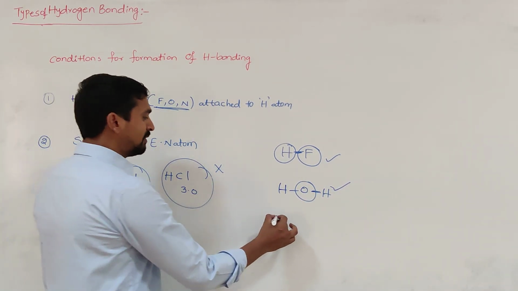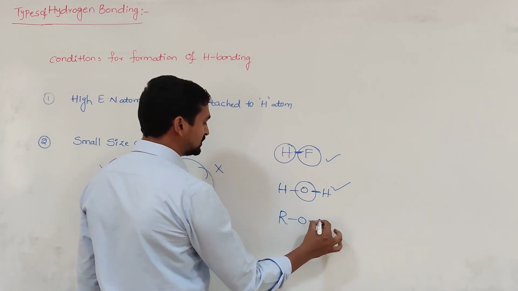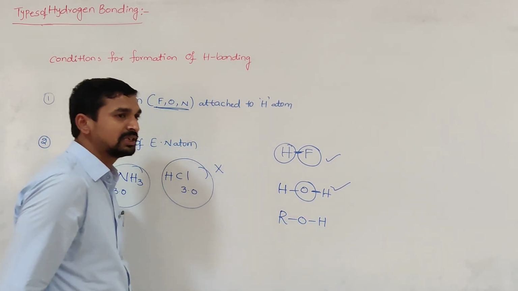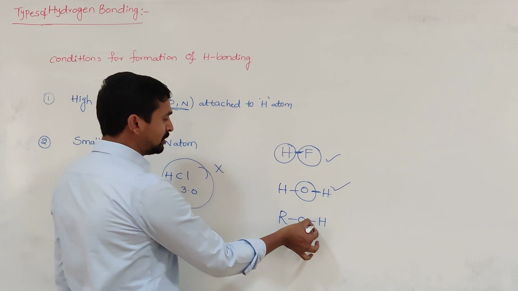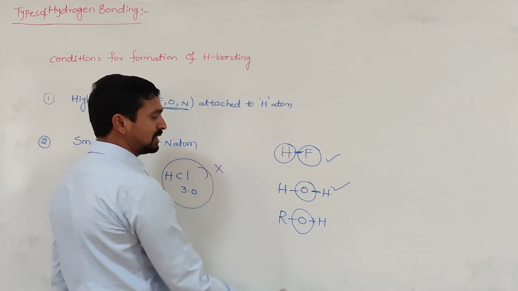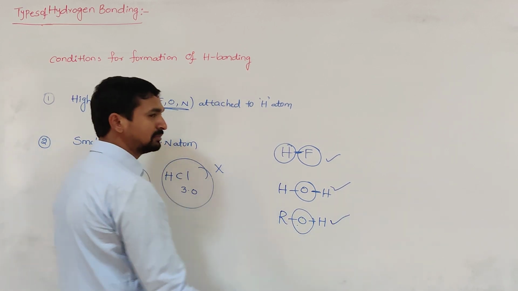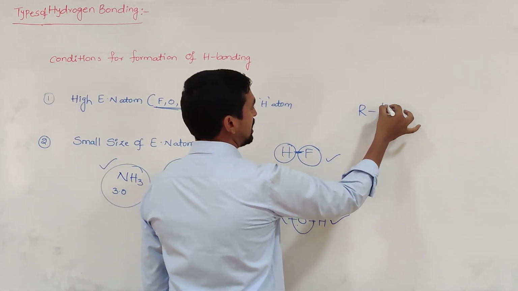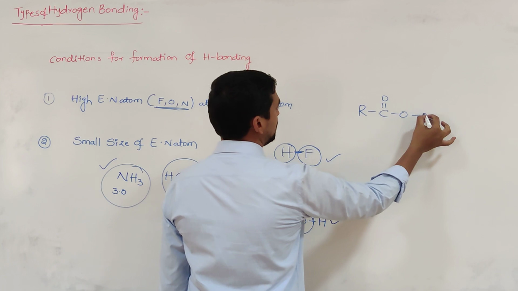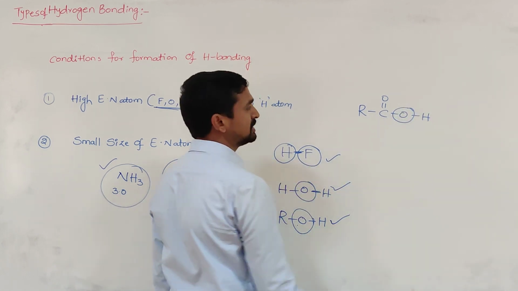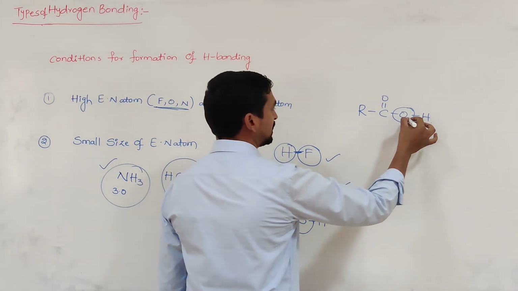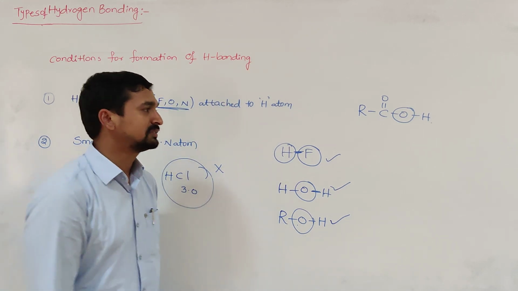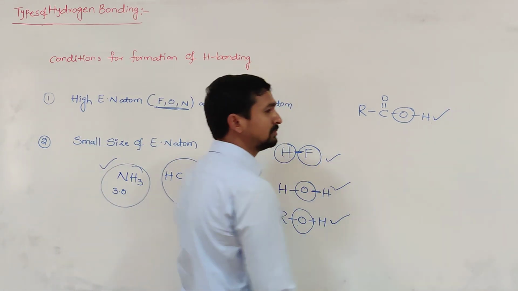Alcohol is there. What is alcohol? Generally it is represented as ROH. In alcohol, the highly electronegative atom is present and attached to the hydrogen, so it can form hydrogen bonding. Carboxylic acids are there. You know carboxylic acid, RC double bond O, OH. Here also the highly electronegative atom is present, and the hydrogen atom is attached to it. That's why it can also form hydrogen bonding.